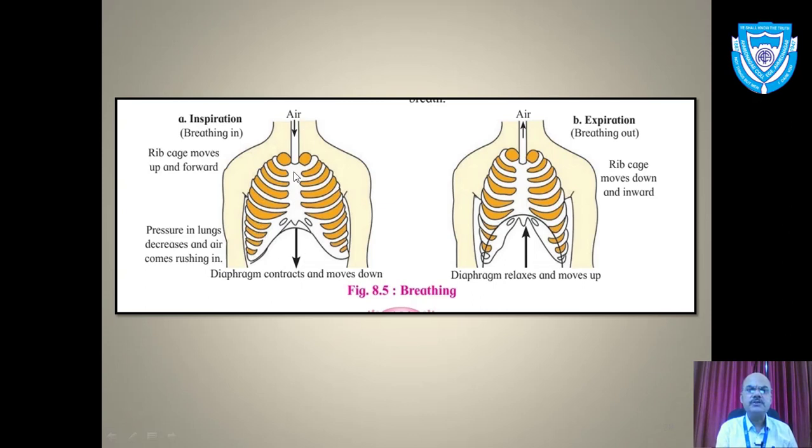This is called inspiration. Exactly opposite, the muscles now relax, so the ribs come inward. The diaphragm comes to the normal position and becomes dome shaped. The volume of the thoracic cavity decreases, and that will give out the air, which is called expiration. The first step is called breathing.